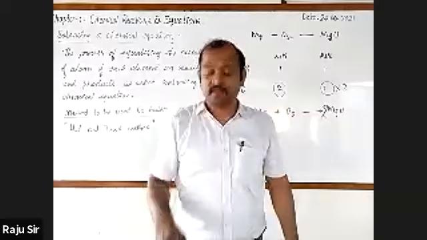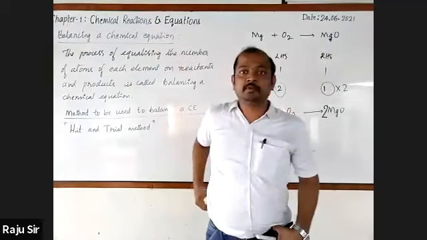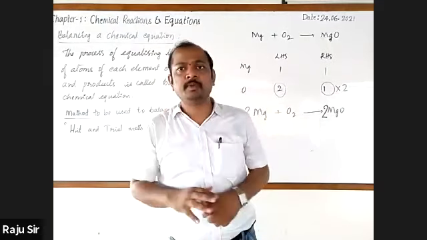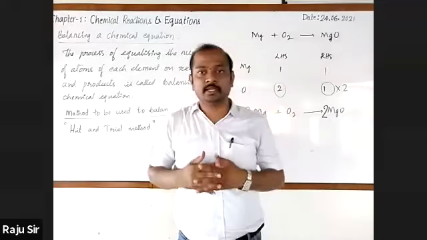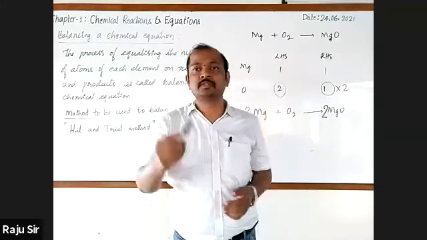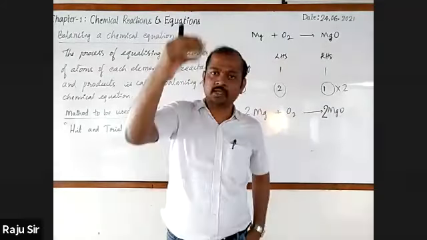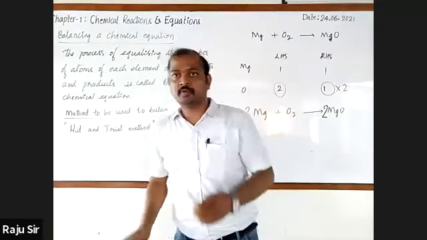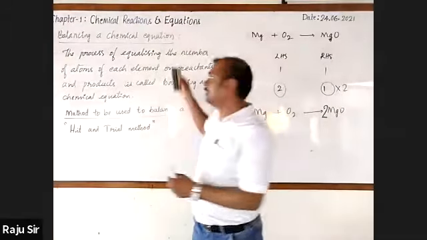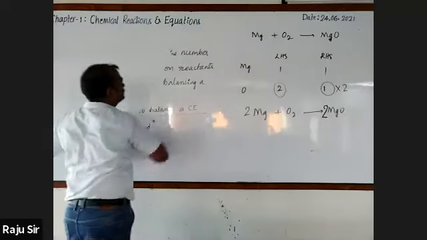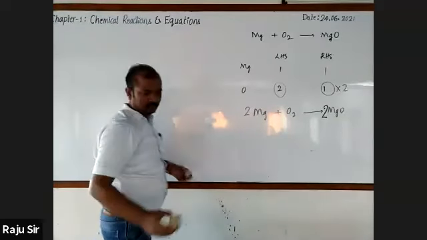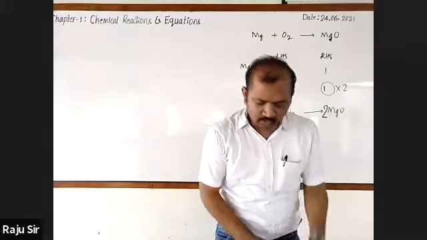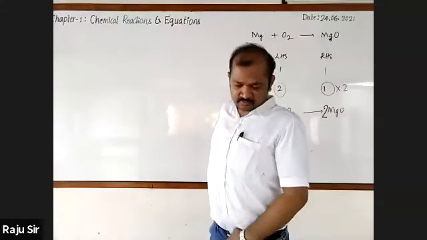Yes, sir. Okay. But from the examination point of view, the question will be asked like this. Balance the following chemical equation by using hit and trial method, and write the steps. Now I am going to give you all these steps. Write it down as a question and put 3 star marks for this. I'll give you the question as it was given in the examination.